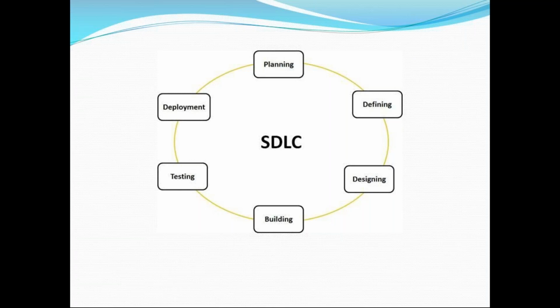First of all, we require what? Planning. Based on the planning, we define whether we can do it or not, the analysis. Based on the defining, we go for designing. Once the designing is done, we go for building. Build is nothing but all the developers' code together, which we make into one build. After building, we go for testing. Once the testing is done, we go for deployment. Deployment means we are releasing the product in the market. So this is also very, very important.